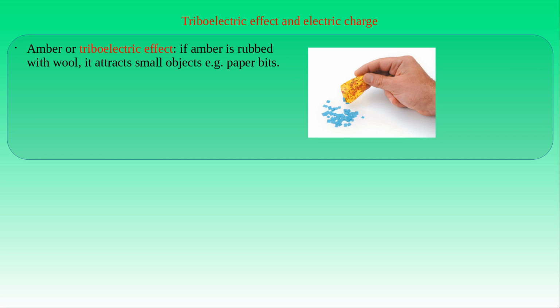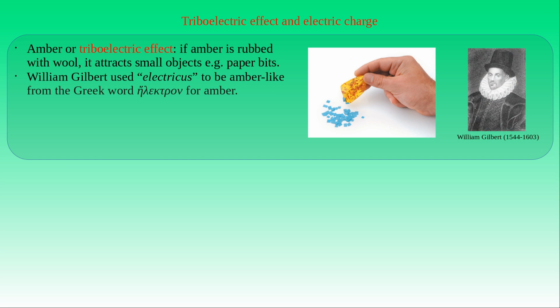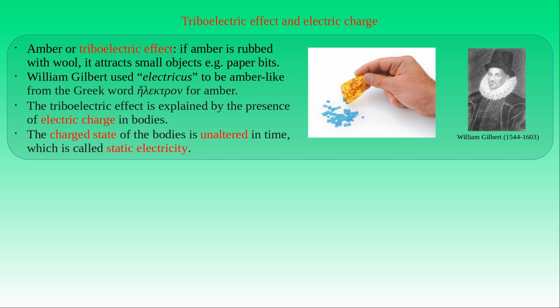The word electricus was introduced by William Gilbert, an English physician and physicist, who used the term to describe the amber-like property of bodies, after the Greek word electron, meaning amber. The triboelectric effect is explained by the presence of electric charge in bodies. When electric charge is present in a body, we say that the body is electrified or it is in a charged state. Our experience also shows that the charged state of bodies remains unaltered in time, and this state is called static electricity. Let us consider two simple experiments demonstrating the basic properties of electric charge in bodies.